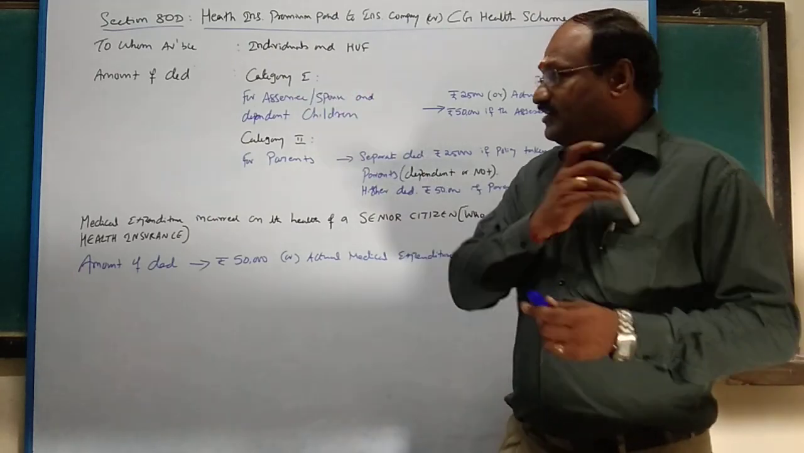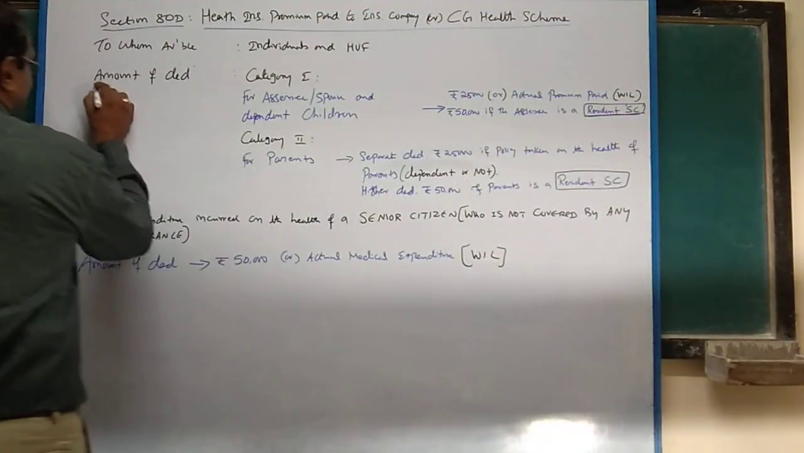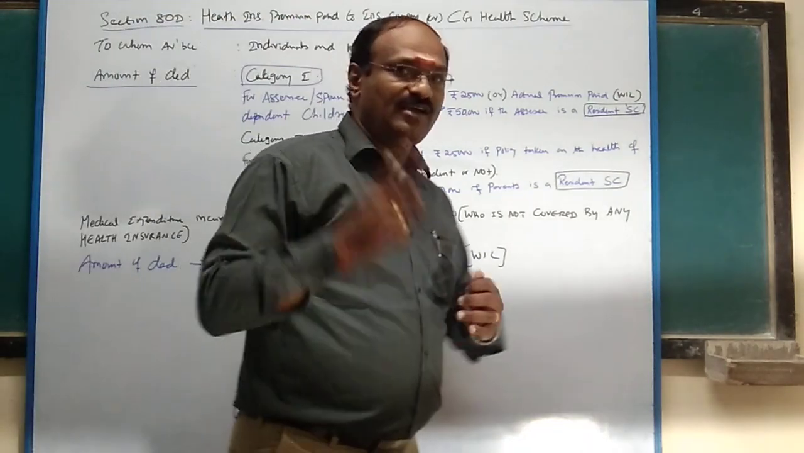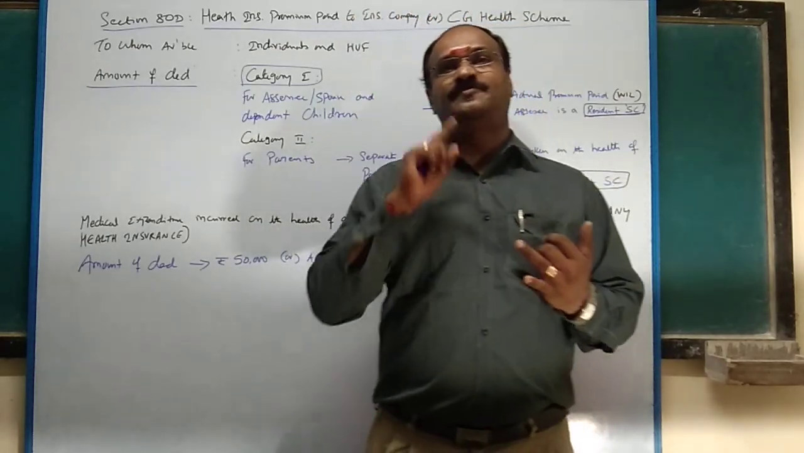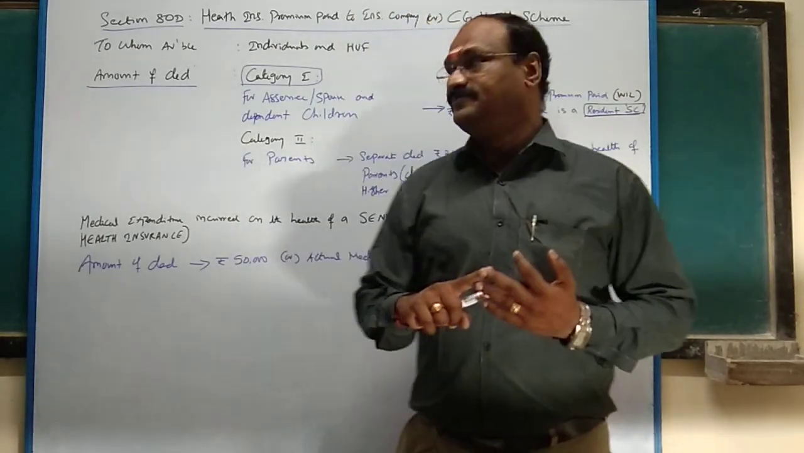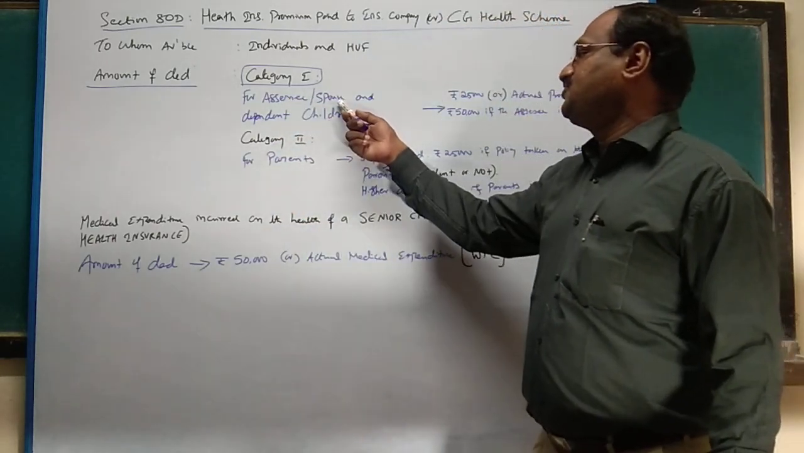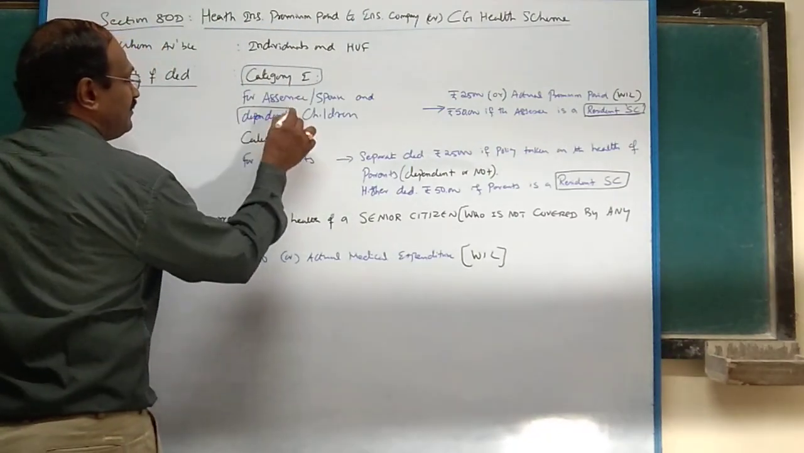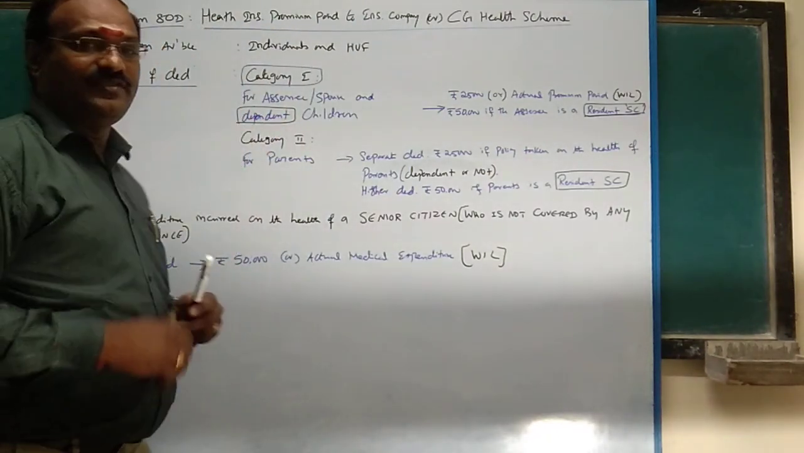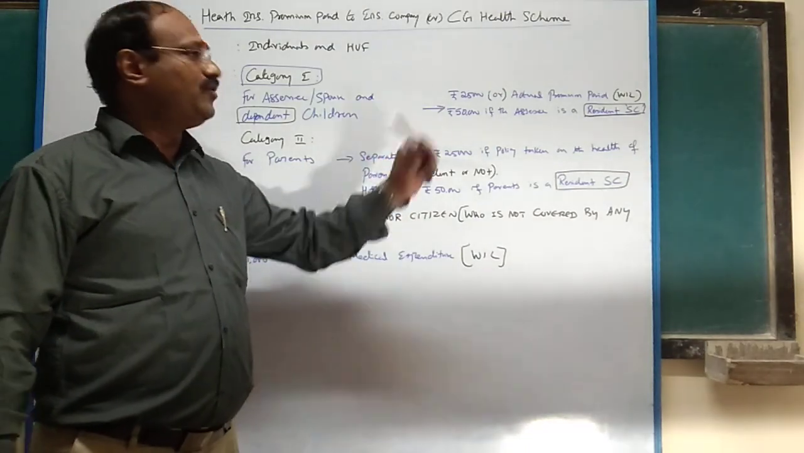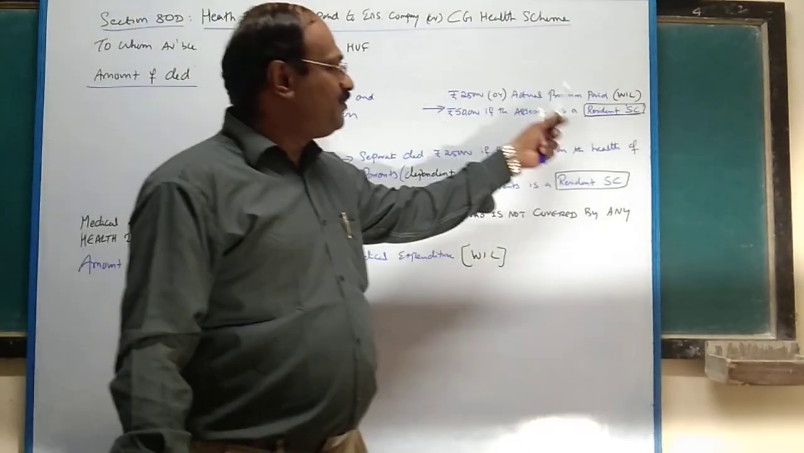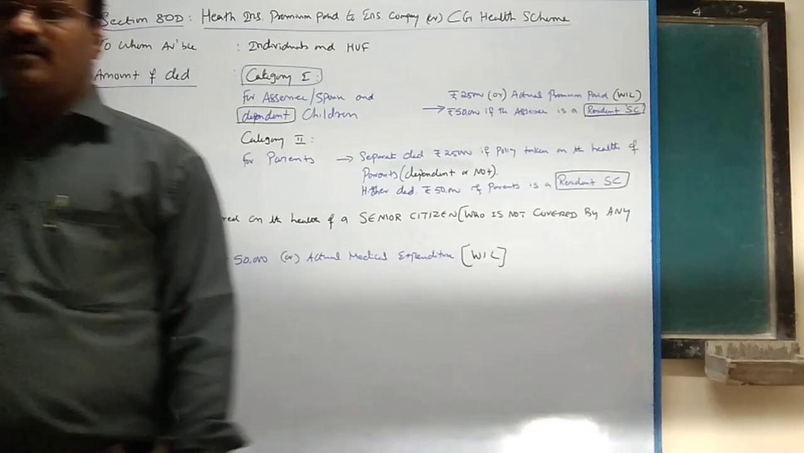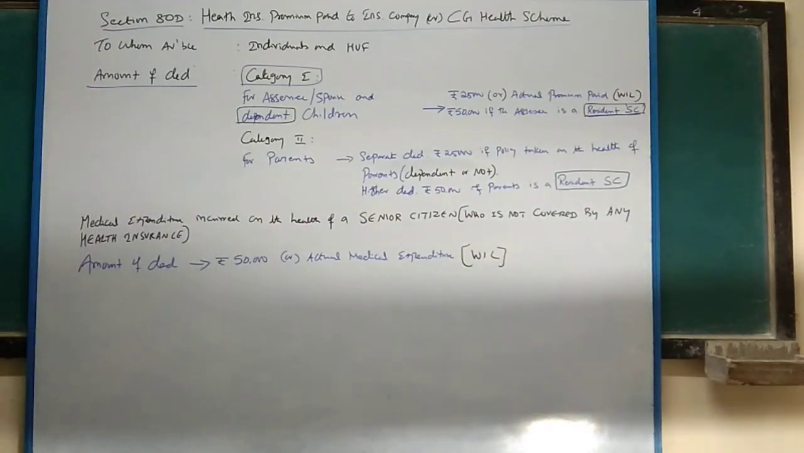Individual and HUF. Here there are two categories of amount of deduction. Category 1 covers the assessee, his spouse, and dependent children. Very important, listen carefully: dependent children. Then the amount of deduction is 25,000 rupees or actual premium paid, whichever is less. Repeat: 25,000 rupees or actual premium paid, whichever is less.